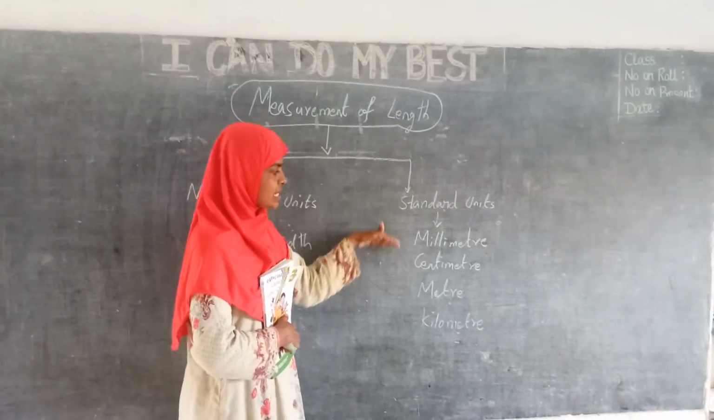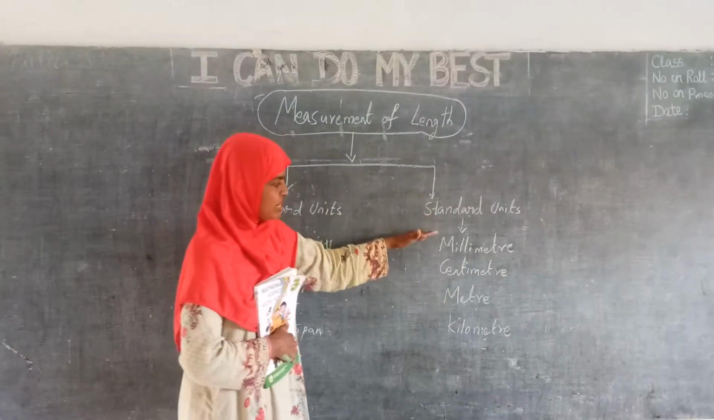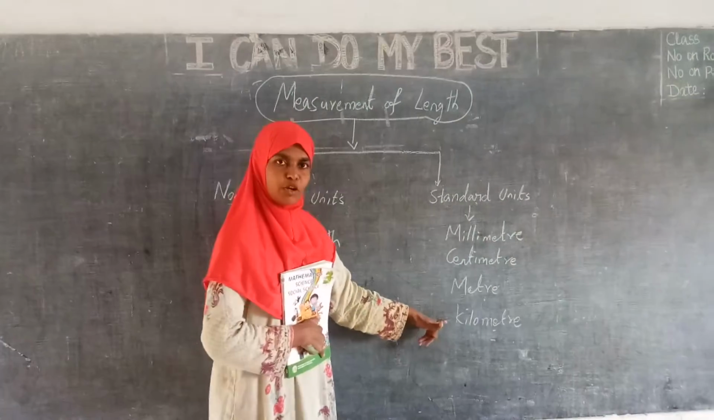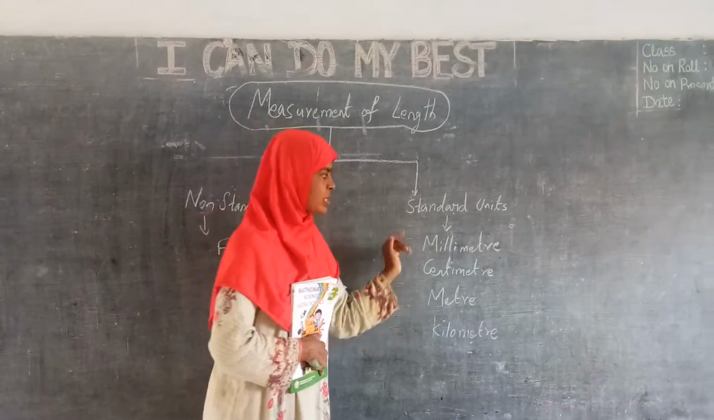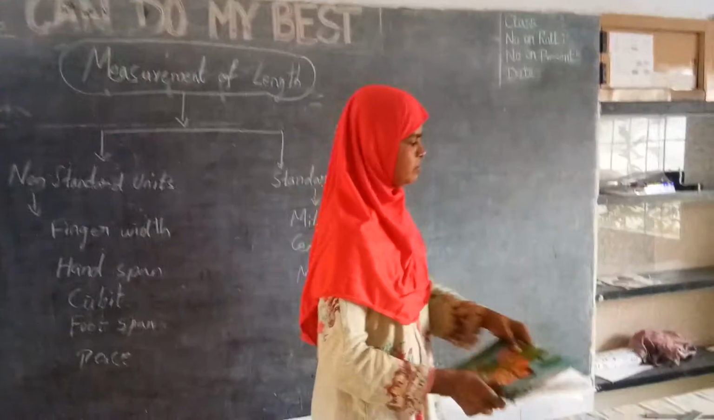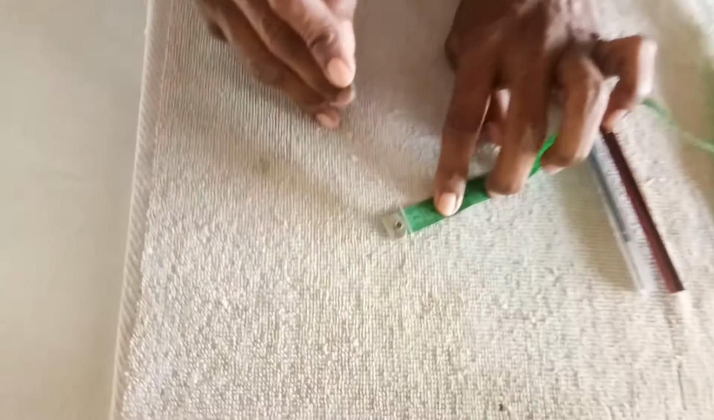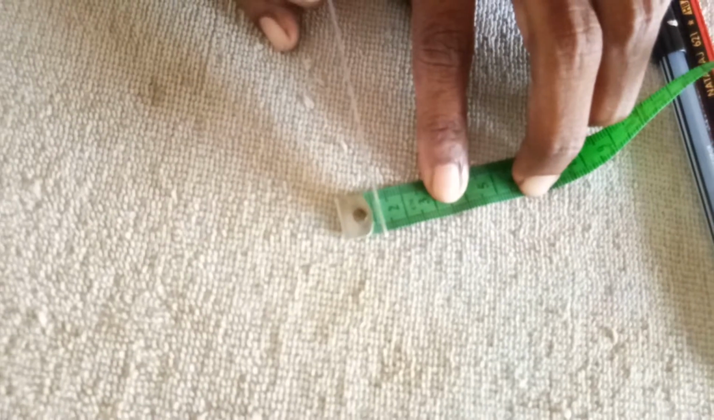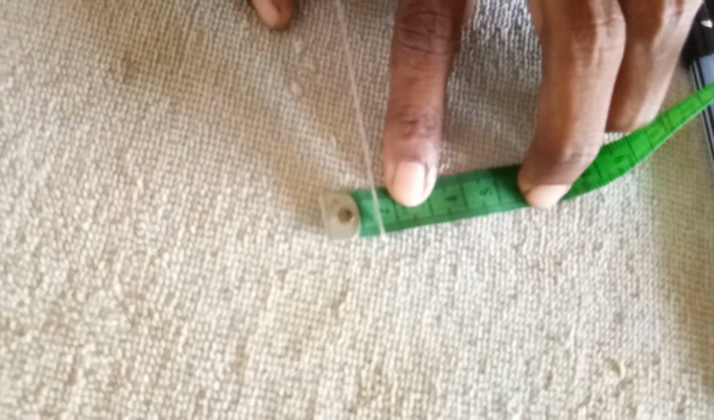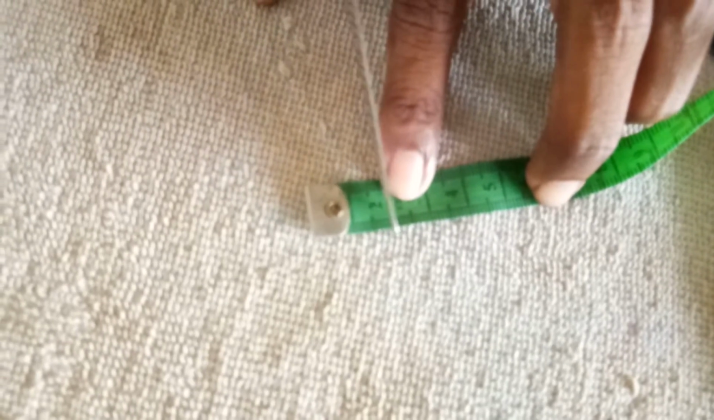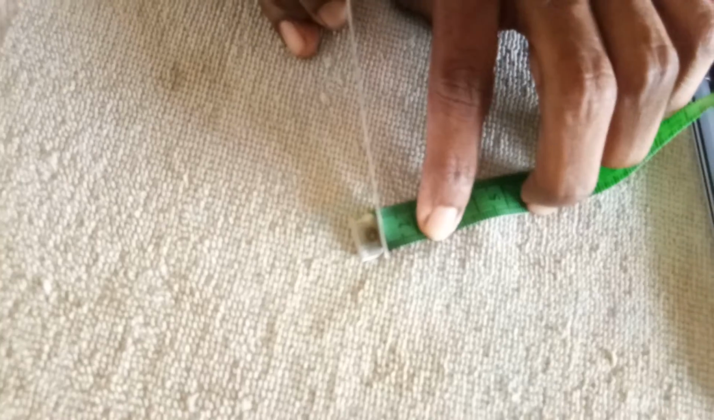We have gone for a standardized unit. Standardized unit means millimeter, centimeter, meter, kilometer. All these are standardized units. Millimeter, if you see, is small. See here in this tape, this is a millimeter, 1 millimeter. See here, this small line is coming, right? This is 1 millimeter, 2 millimeter, 3, 4, 5 millimeter. This is 6, 7, 8, 9, 10. Totally, this is 1 centimeter, which means 10 millimeter together give 1 centimeter, right?